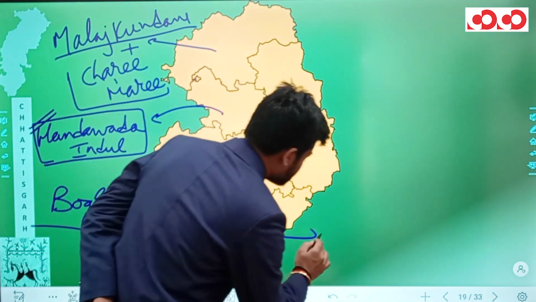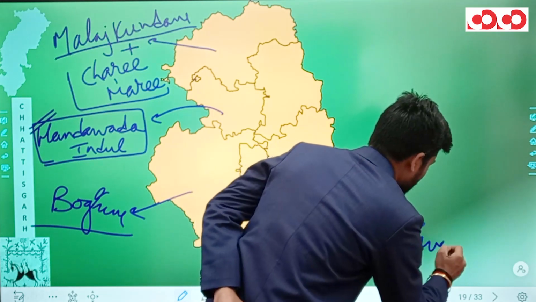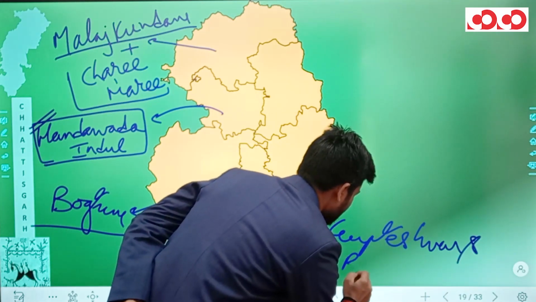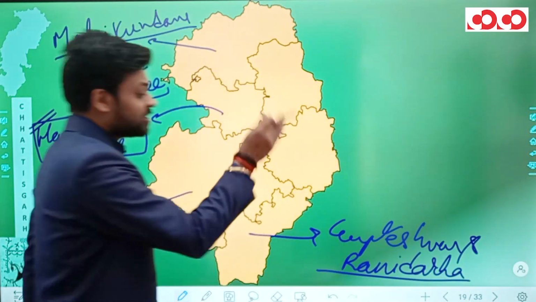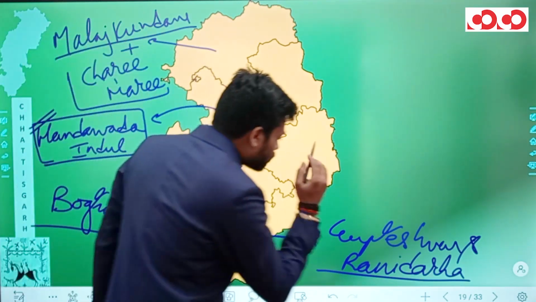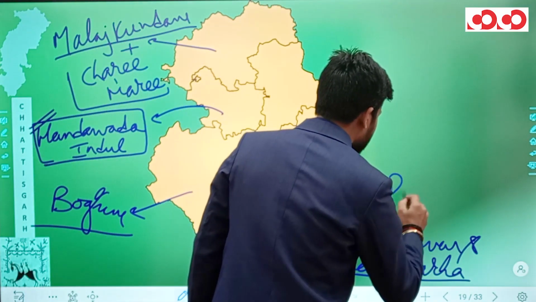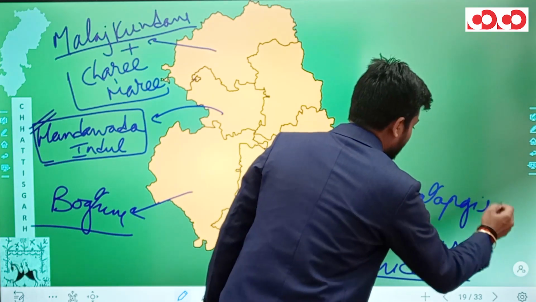In the Sukma district, we have Gupteshwar and Rani Darha Falls on river Shabri. In the Sukma district only, we have Pratapgiri Falls.